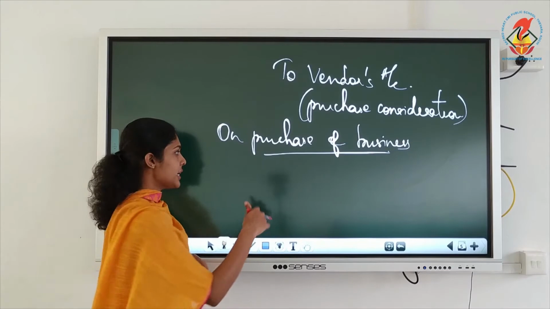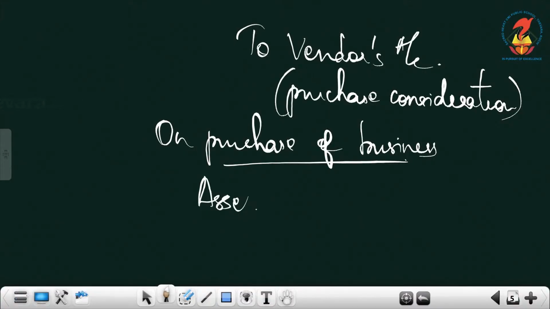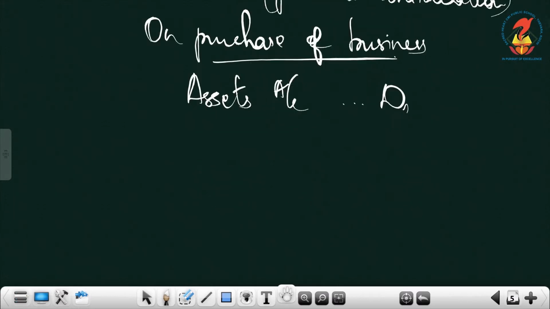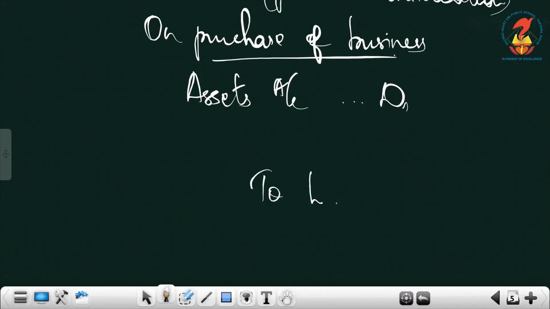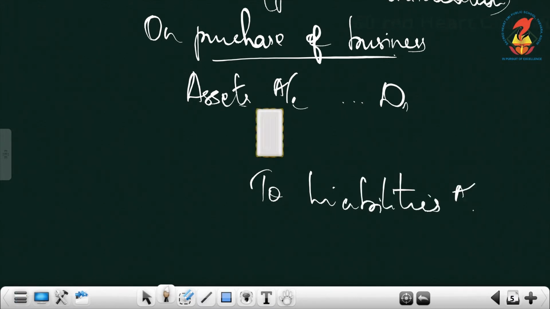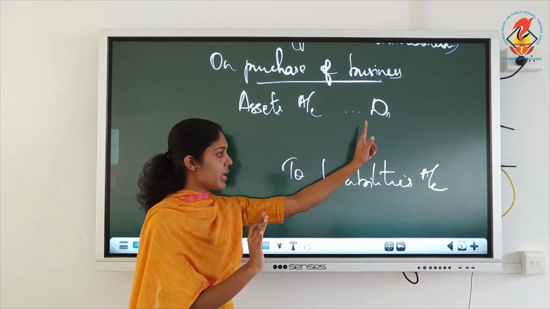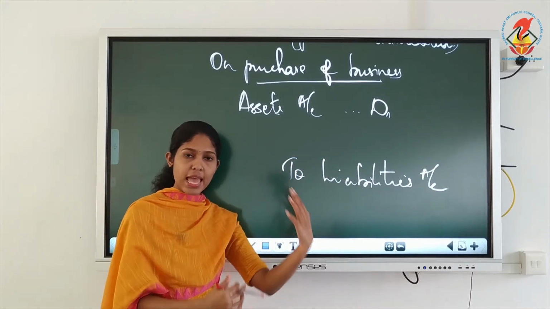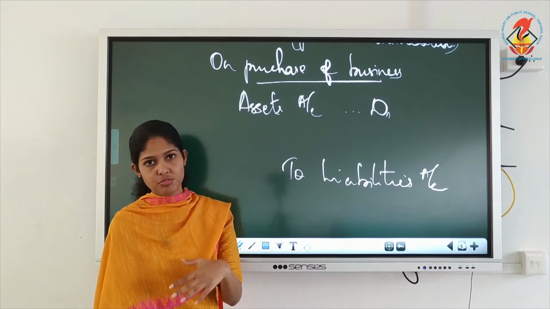That time your journal entry is, we will debit assets just like the previous entry. Not only assets, we are taking over their liabilities also. Leave one line here under assets and always write to liabilities. Okay, this is the basic entry. Assets account debit, to liabilities. That means assets and liabilities we have taken over.